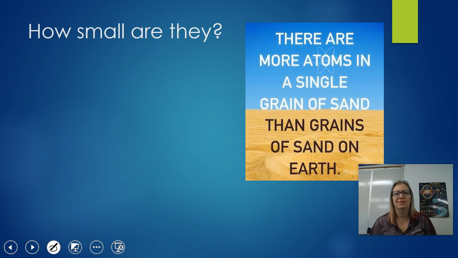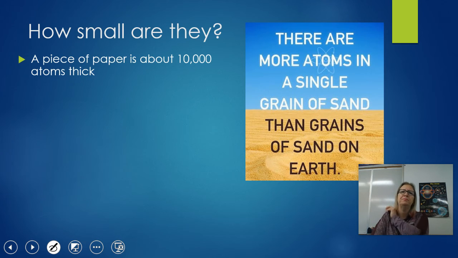All right, let's talk about the size of the atoms. They are tiny, tiny, tiny. I found this little poster here. It says there are more atoms in a single grain of sand than there are actual grains of sand on the Earth, okay? Now, you've been to the beach. You know how many grains of sand are in a single beach. If you pick up one of those tiny grains, it's said, I don't know how scientifically accurate this is, it might just be a model to make your head explode, but it's said that there's more atoms in that single speck of sand than there are actual specks of sand on the entire Earth, okay?